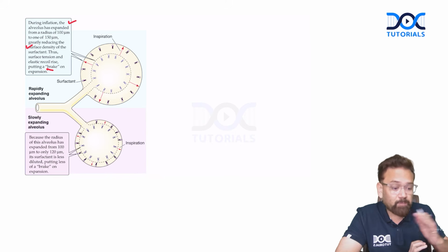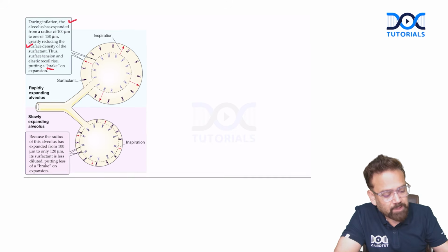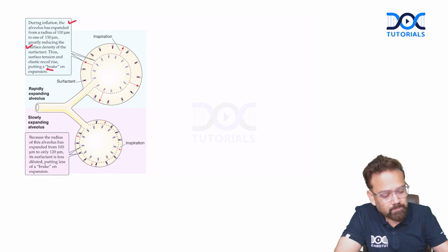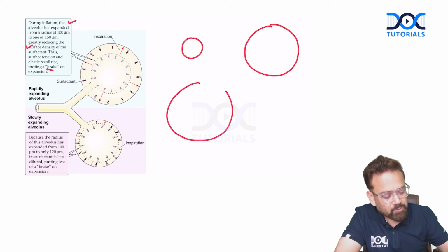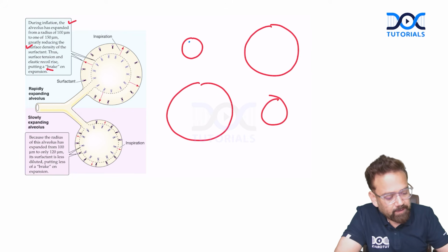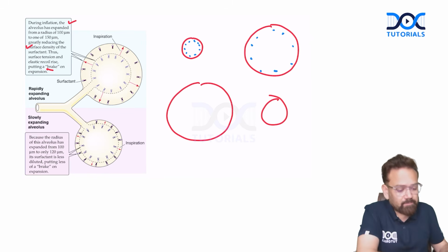So when inspiration is going on, my dear doctor, or when expiration is going on, what is the difference? When inspiration is going on, concentration of surfactant will decrease. They become sparse.